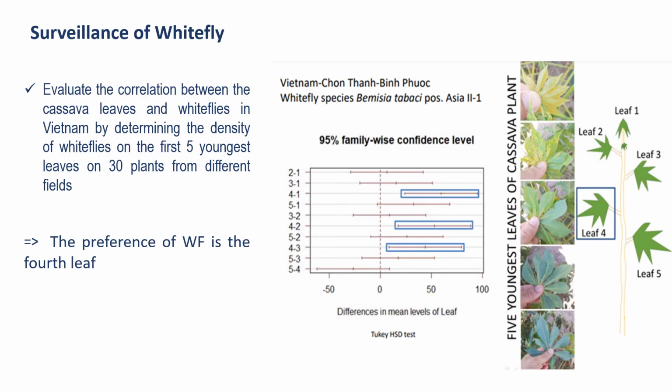According to the protocol of CIAT, we take a photo of the second youngest leaf based on the prevalence of whitefly in Latin America and Uganda. But in the 2021 surveys, we did an experiment evaluating the correlation between cassava leaves and whiteflies in Vietnam by determining the density of whiteflies on the first 5 youngest leaves on 30 plants from different fields. And the very interesting result is that the prevalence of whitefly in Vietnam is on the 4th leaf.